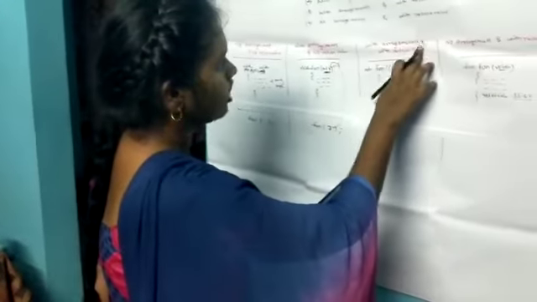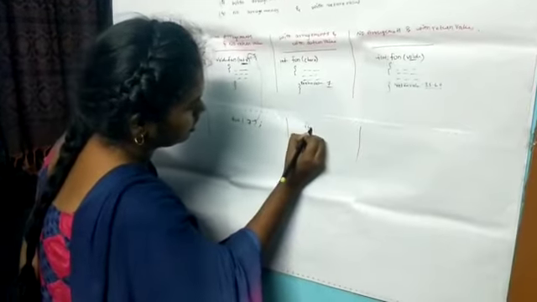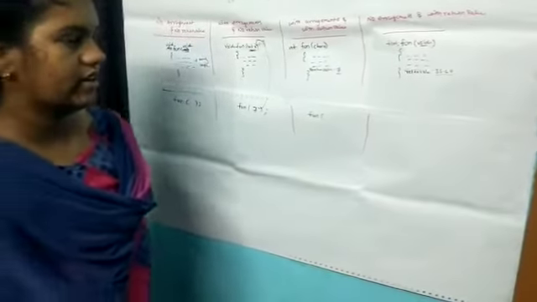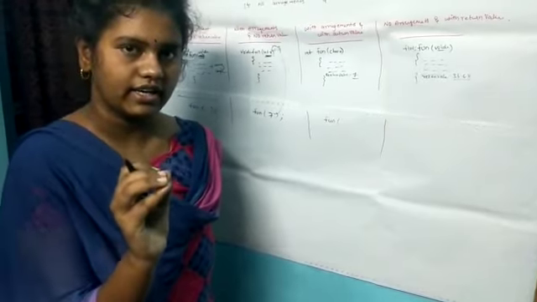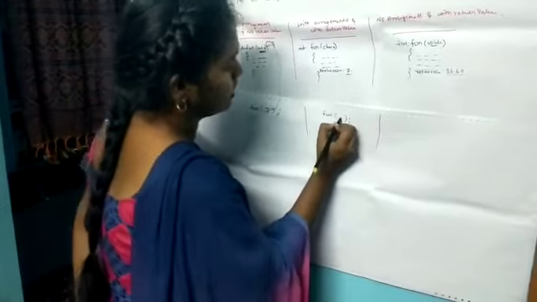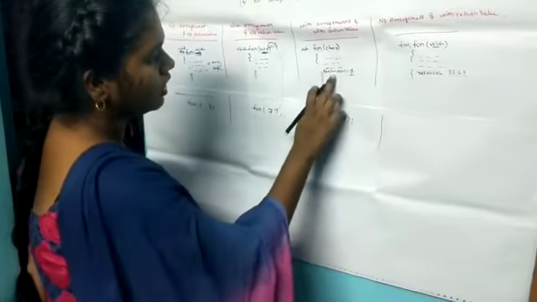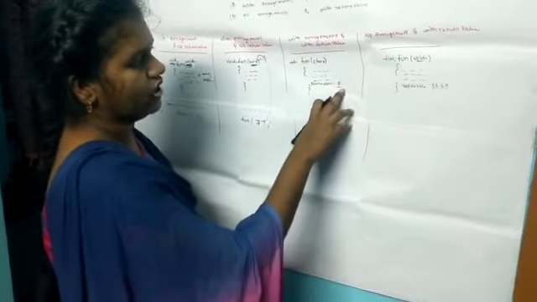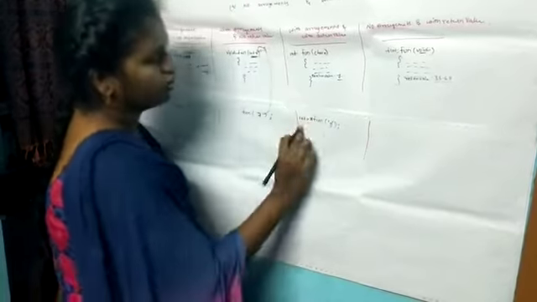And next, with arguments and with return value. With arguments and with return value means function, and here a character. Character means every function having one character with single quotes. For example, we will write G in single quotes. It is a character. What is the return value here? Integer. So we have to write here integer.